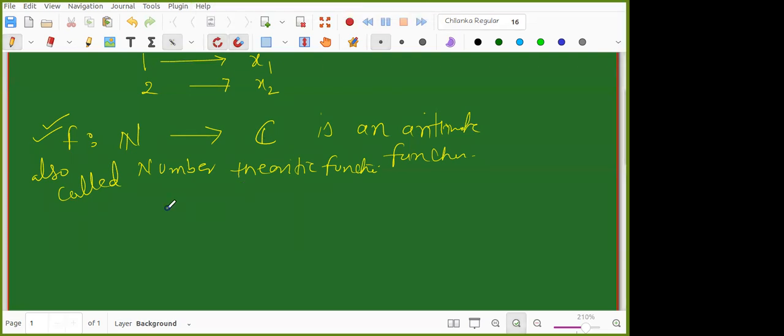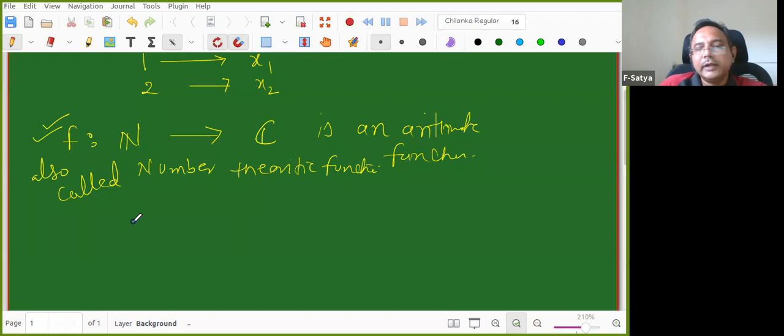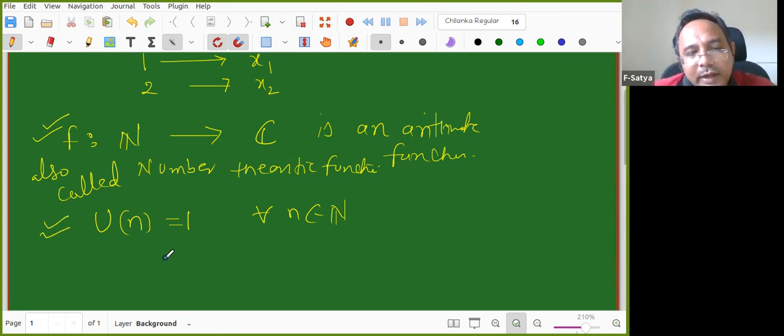I said we can have a constant function. Generally the constant function is the first function you need to tell. Every element is mapped to a single element. So I'm defining that map: U of n is equal to 1 for every n belonging to N. So every natural number is mapped to 1. This is a notation we will use. In future also, capital U of n means a constant map, every element mapped to 1. So I request you to remember this.